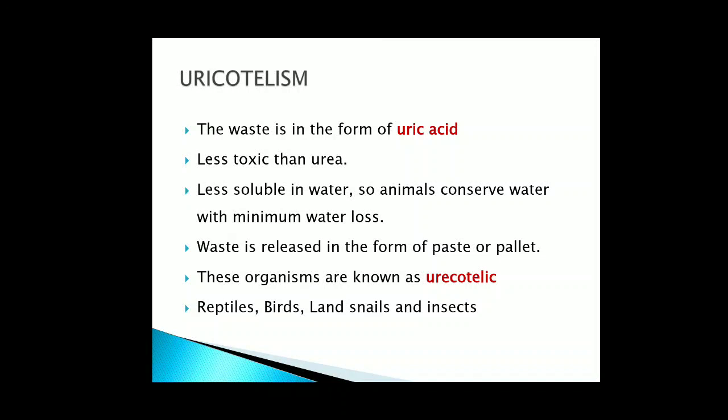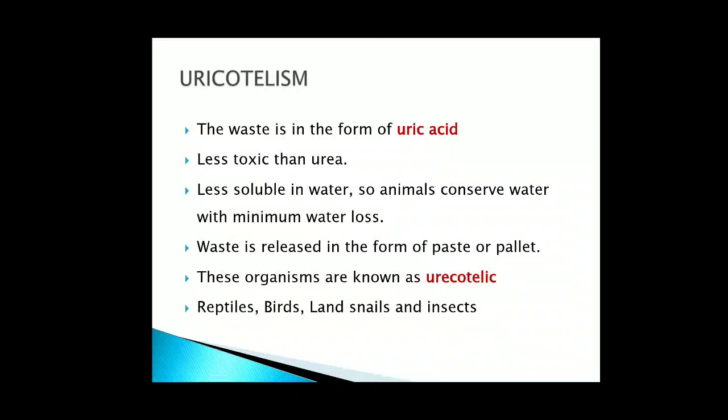Have you seen? Small, like you may have seen of lizards which live in our houses, or sometimes of rats and all. These are small solid pieces which have the digested waste as well as the nitrogenous waste, and so these organisms are known as uricotelic animals. So let's see the difference also in short.